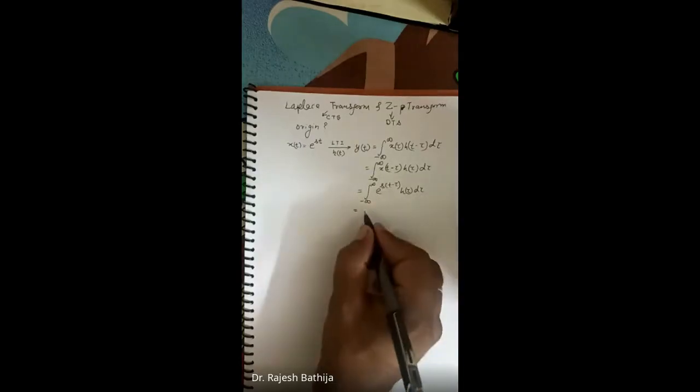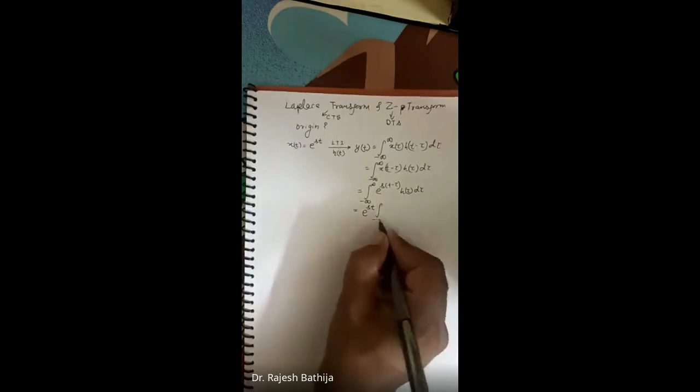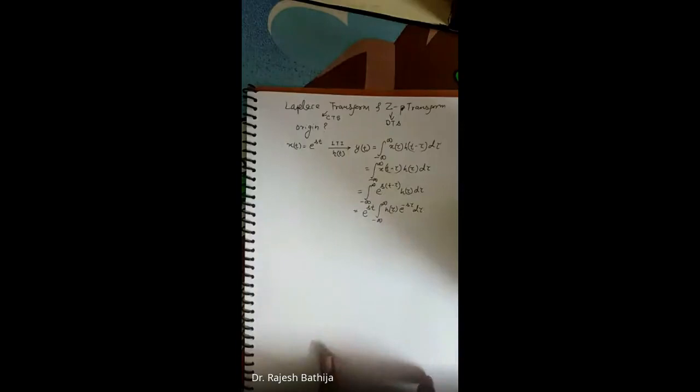Now, e to the power st will be constant as far as this integration is concerned, because it depends on s and t, right? So I'm taking e raised to power st outside, and the remaining integral I'm writing in this manner: h of tau e to the power minus s tau d tau, right?